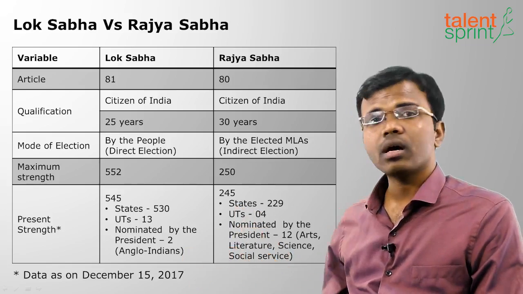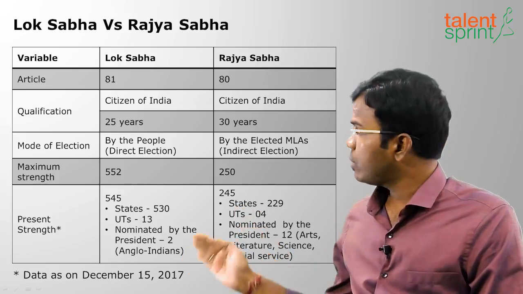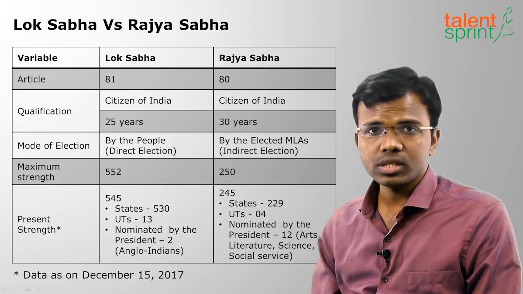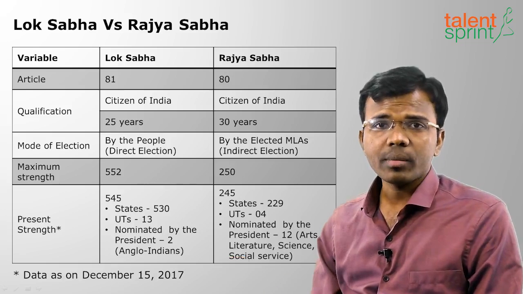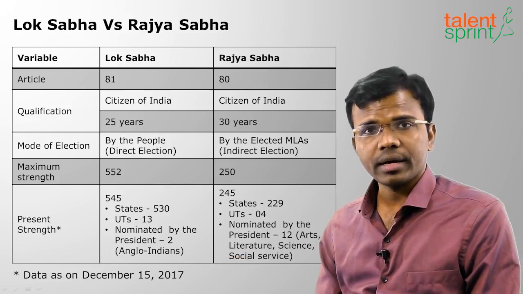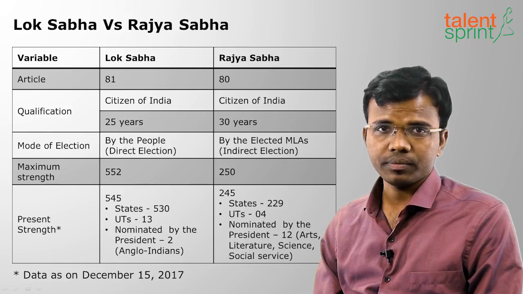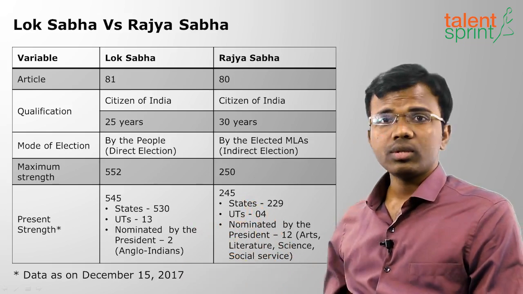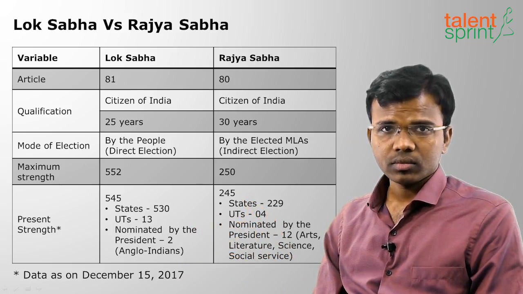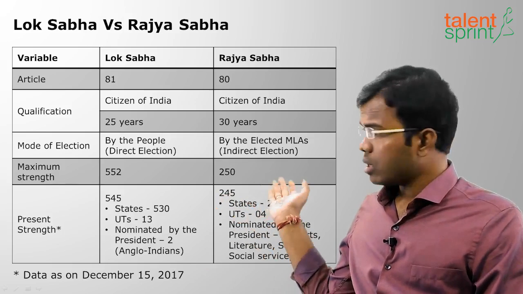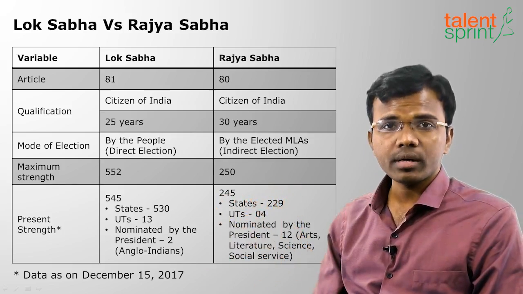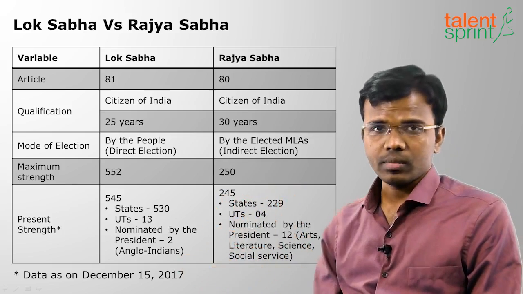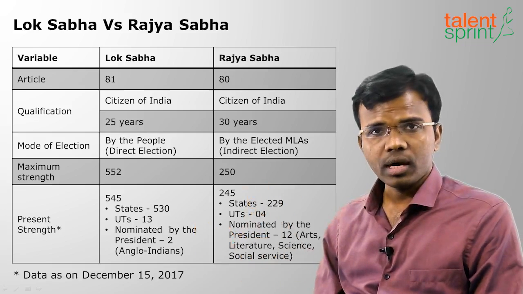12 people are nominated by the president, and they belong to arts, literature, science and social service. An example is Sachin Tendulkar, a nominated Rajya Sabha member. Actress Rekha is also a nominated Rajya Sabha member. So 2 people from the Anglo-Indian community are nominated to the Lok Sabha, and 12 people who belong to arts, literature, science and social service are nominated to the Rajya Sabha. This is the breakup of 245 members.